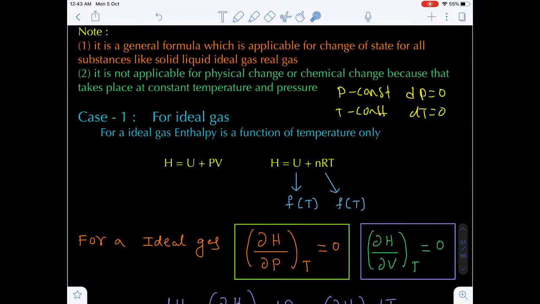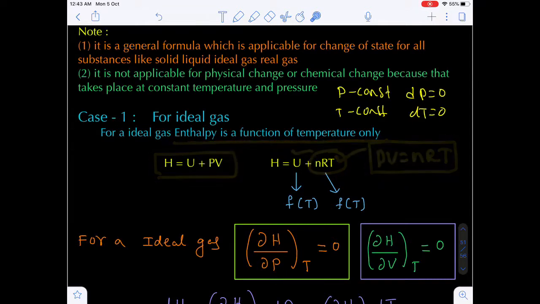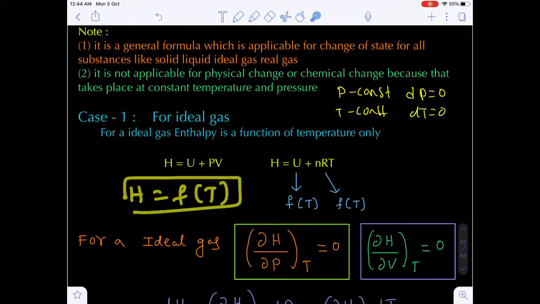Here also the first case is ideal gas. For an ideal gas, internal energy is a function of temperature. Here enthalpy is also a function of temperature, because enthalpy H is equal to U plus PV. Instead of PV, I shall write the ideal gas equation PV is equal to nRT. We know internal energy is a function of temperature, n constant, R constant, so T is variable, that means the PV value is also a function of temperature. Overall, enthalpy is a function of temperature only in case of an ideal gas.